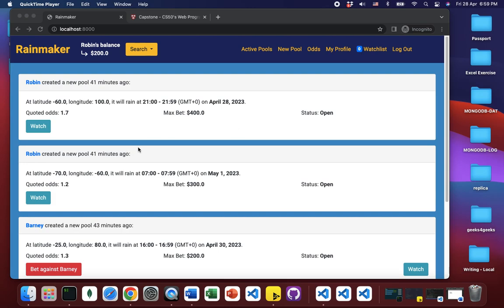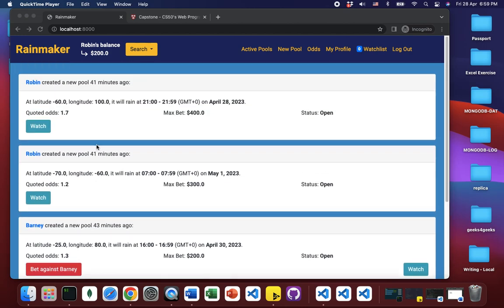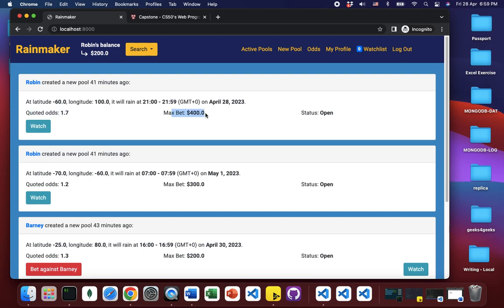So this is a website called Waymaker, which is basically a gambling website for people to bet on weather. Everyone can see the pools created by other users, which predict the weather at a certain location and a certain time. They can also see the odds, the maximum amounts they can bet, and the status of each pool.